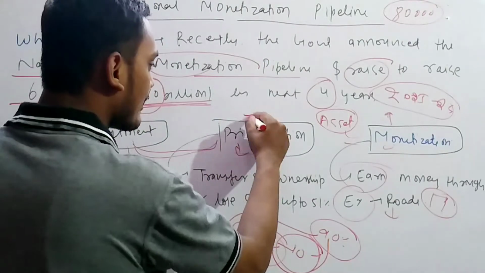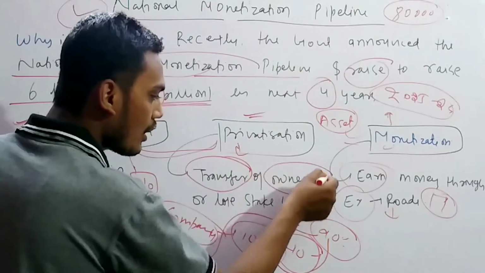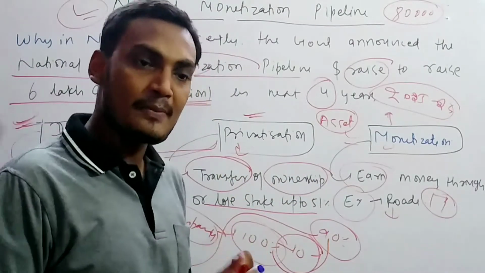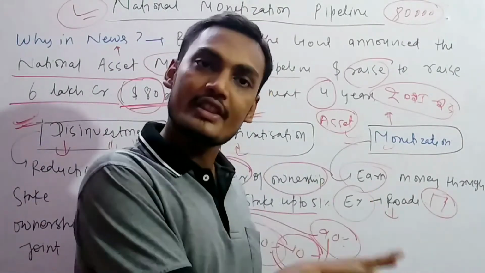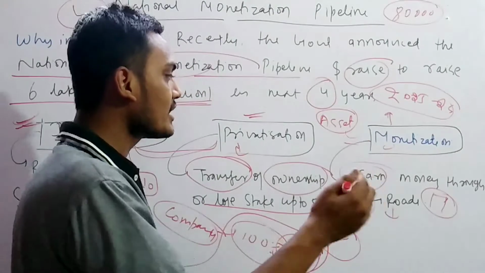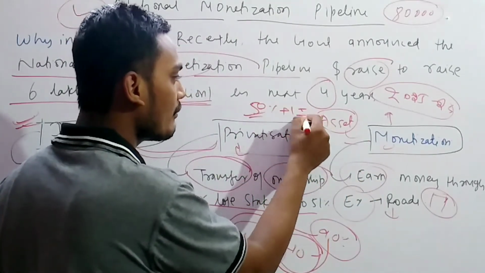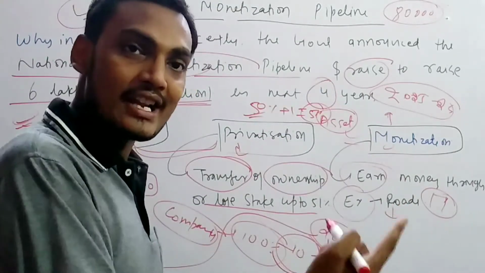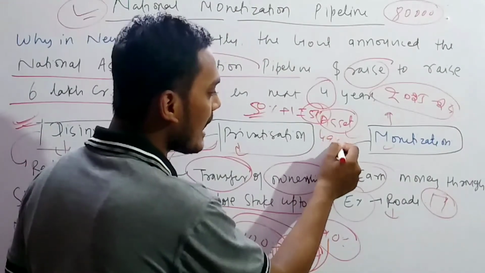Now here is privatization. What is privatization? Privatization is the transfer of ownership, or losing stake up to 51%. Because if it is 50%, then both have full power over the company. But whenever there is a 1% increase, 50 plus 1, 51%, then ownership lies with the other person, and you have a reduced role, because now you have 49%.